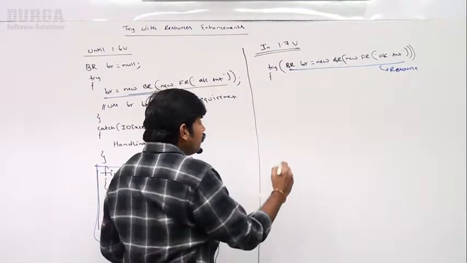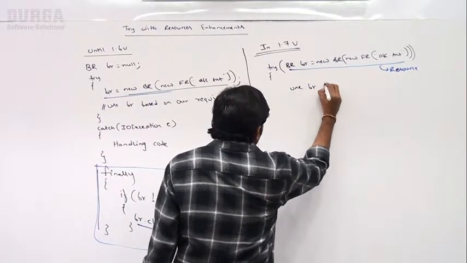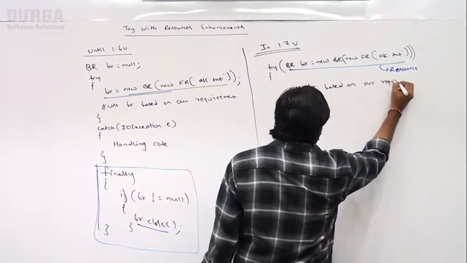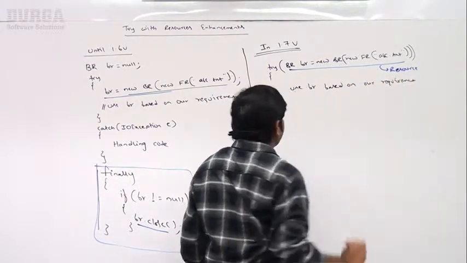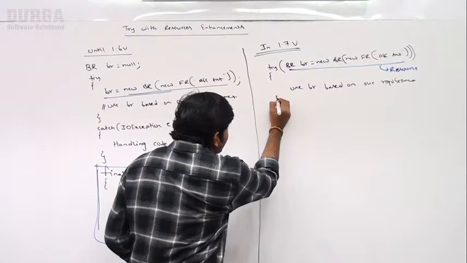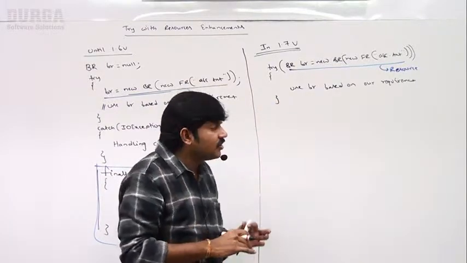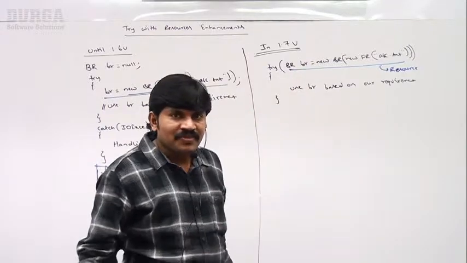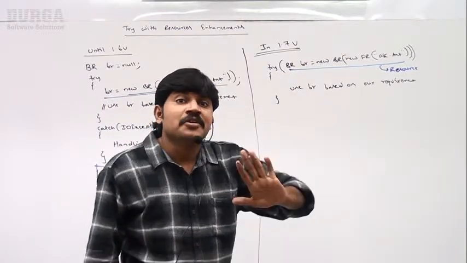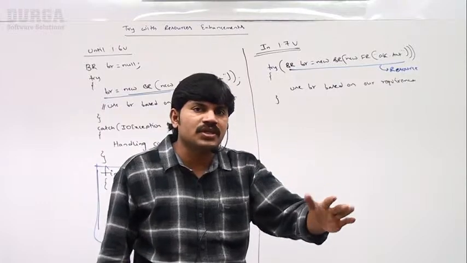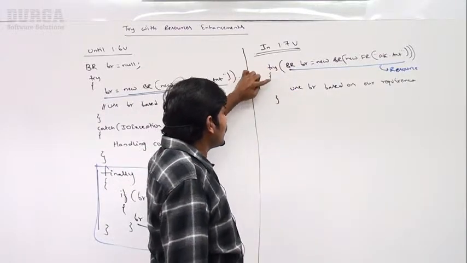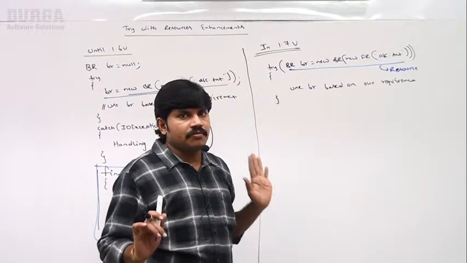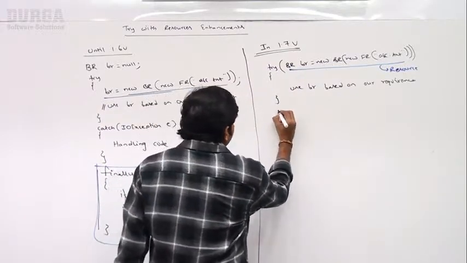Next, use BR based on our requirement. The biggest specialty of this new syntax is that we are not required to close this BR. This BR will be closed automatically once the control reaches the end of the try block, either with exception or without exception. Make sure. Next, the catch block.